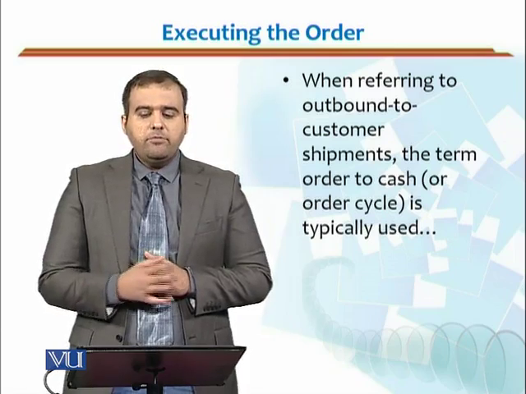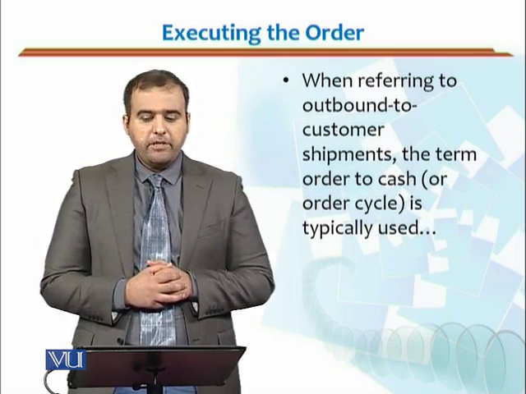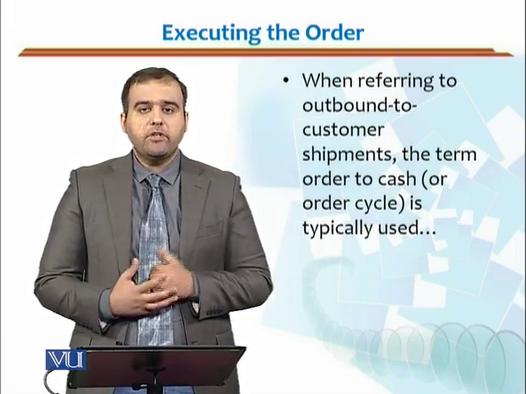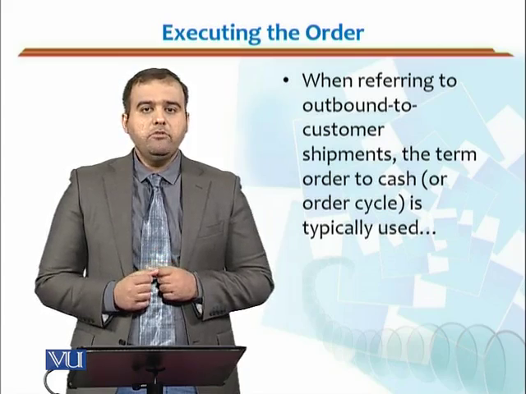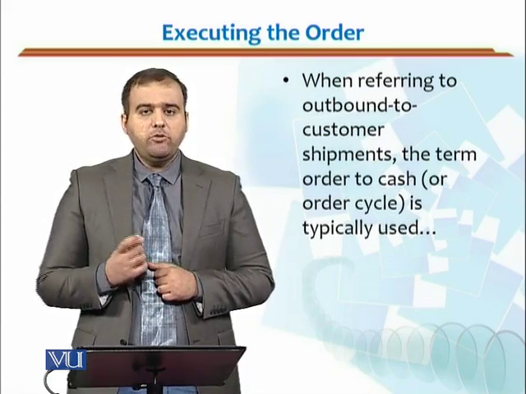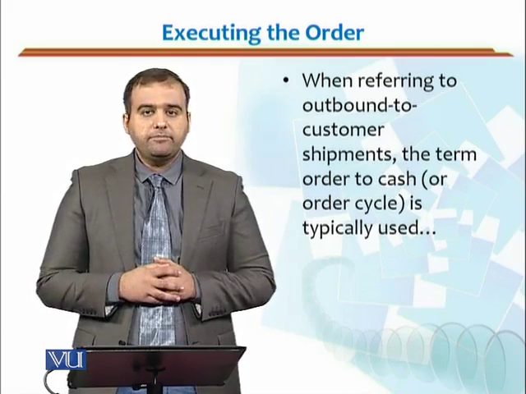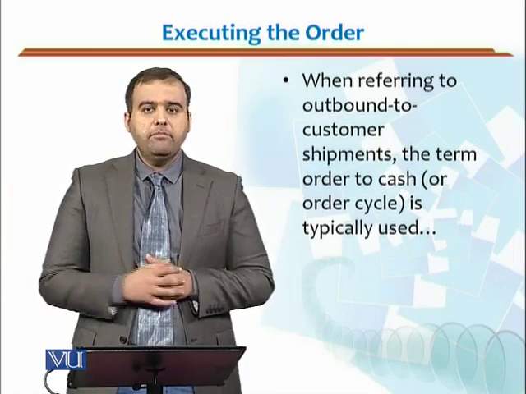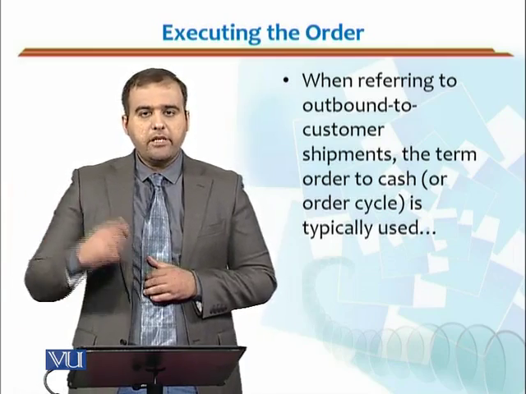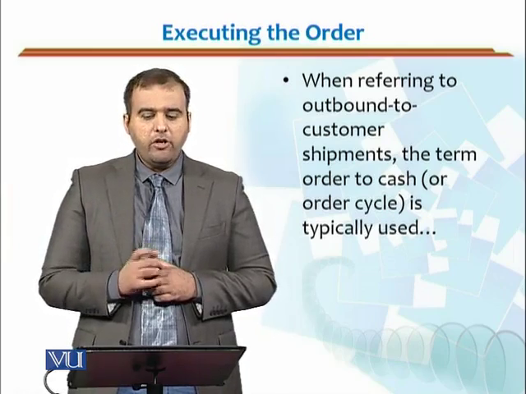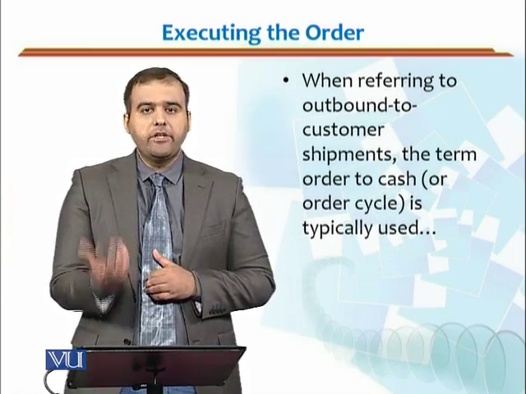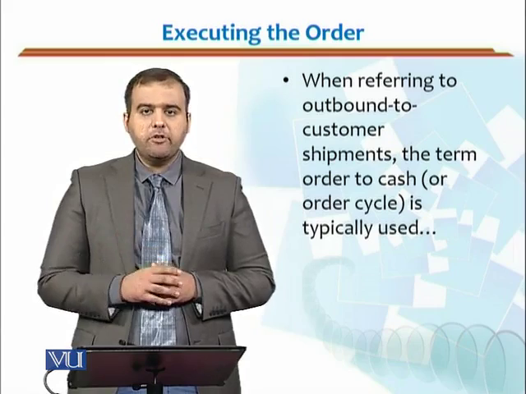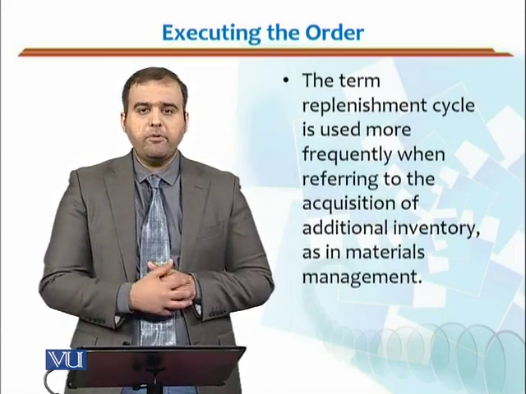When referring to outbound-to-customer shipment, the term order cycle is typically used. Now this is important. Normally we do not use replenishment cycle there. When you talk about outbound to customer shipment, outbound is the physical distribution, from physical distribution till the time it is distributed and delivered to the customer, we call it the order to cash cycle, because cash would be generated from the customer side, or we call it the order cycle. So the first terminology would be used more appropriately.